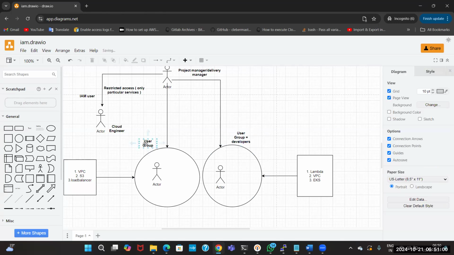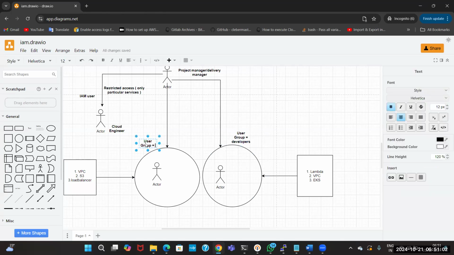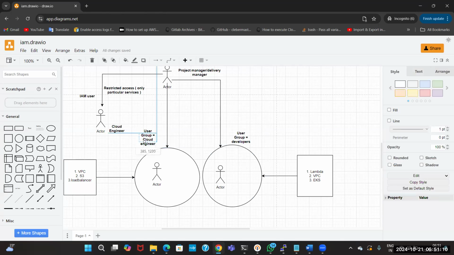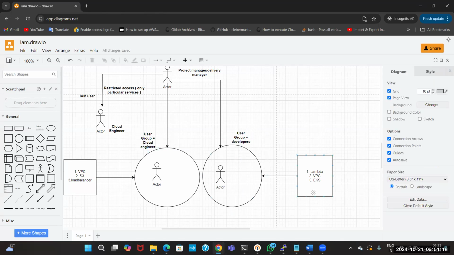Whenever a new developer joins, that new developer will come into this group, where he will already have the access. This kind of thing happens at the organization level.